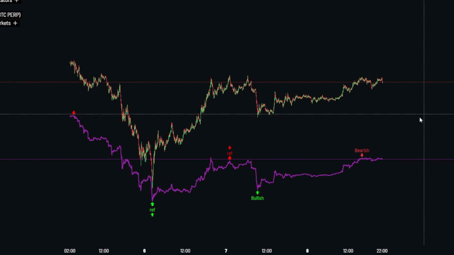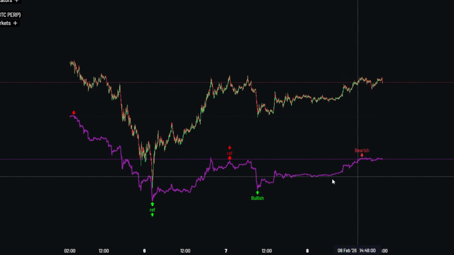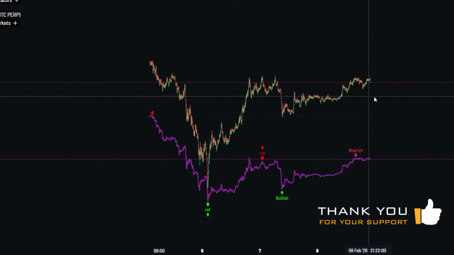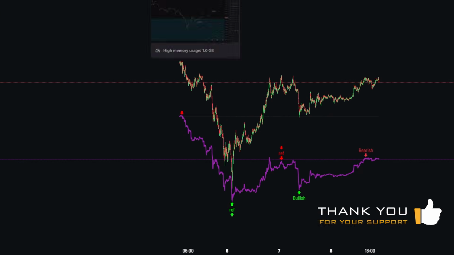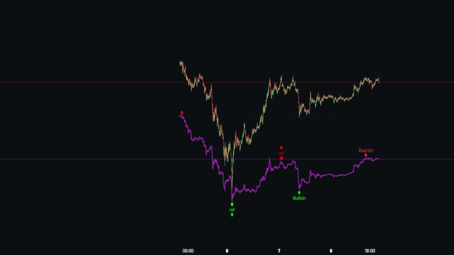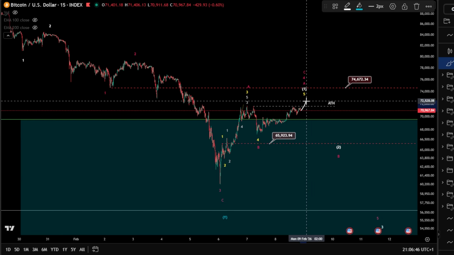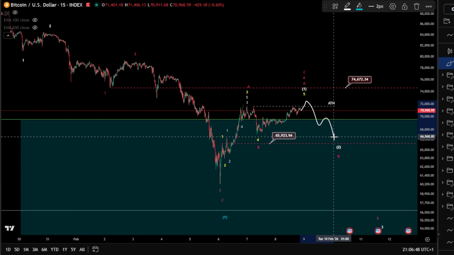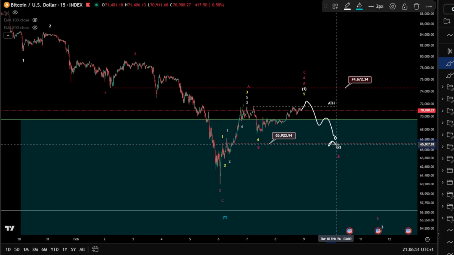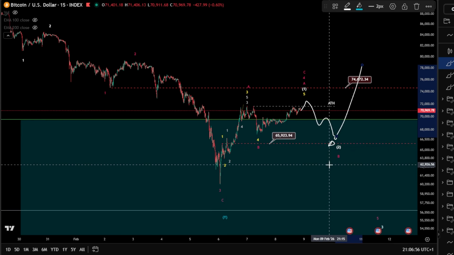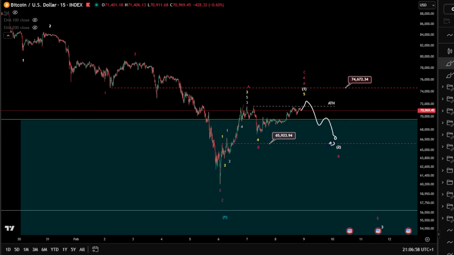Once we get the correction, we want to see another bullish signal. If this happens as another bullish signal, then okay, we reverse to something much more bullish for Bitcoin. So once we take this high, the invalidation will be given, and we'll see a potential wave 1 finished or wave A, and it would be perfect if we get wave 2 here with a bullish signal on the KGT, and then pushing toward the upside. Yeah, we'll see how this is going to unfold.